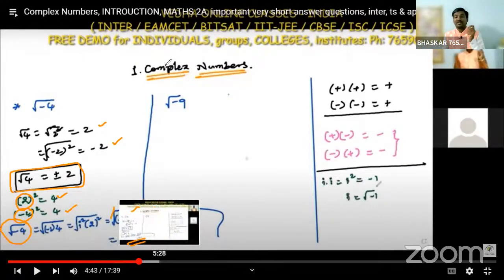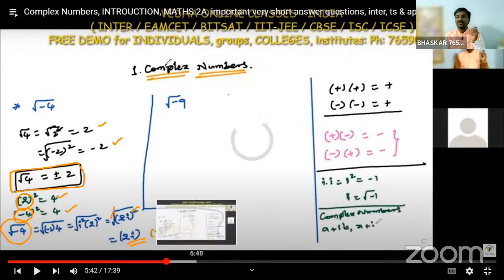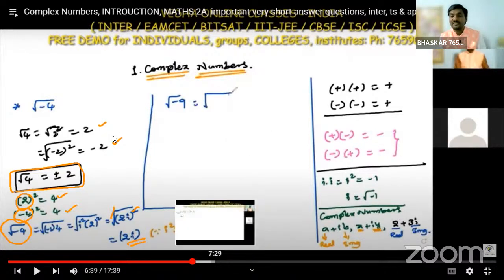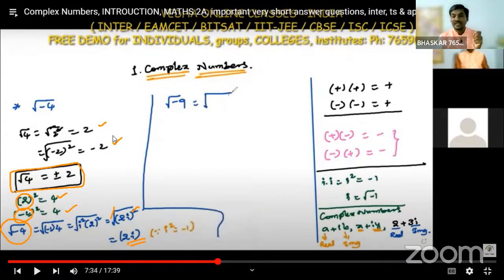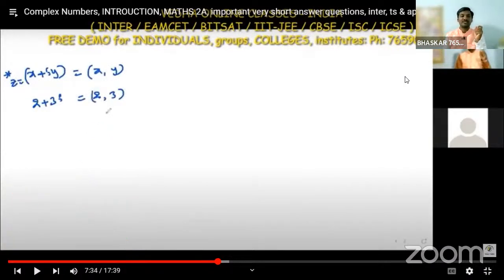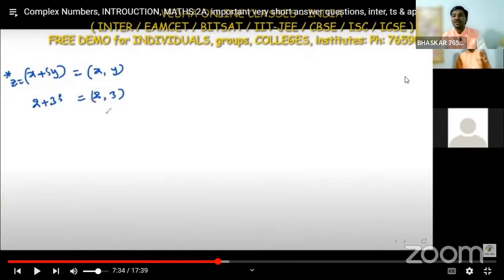Complex numbers are imaginary numbers. i into i is i square, whose value is minus 1, or if we want only the i value, i is nothing but root of minus 1. Complex numbers means the numbers which are in the form of a plus ib or x plus iy. Those numbers are called complex numbers. For example, x plus iy we write as x comma y, and 2 plus 3i we can write as 2 comma 3.